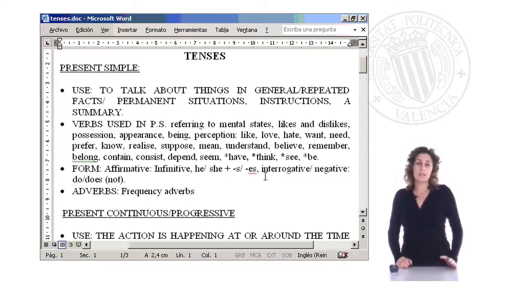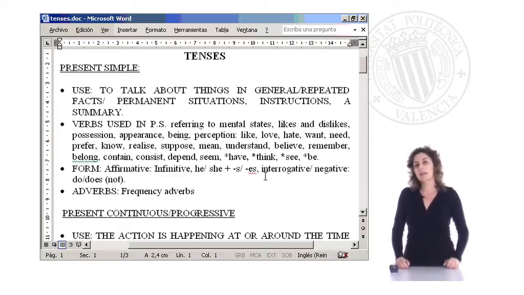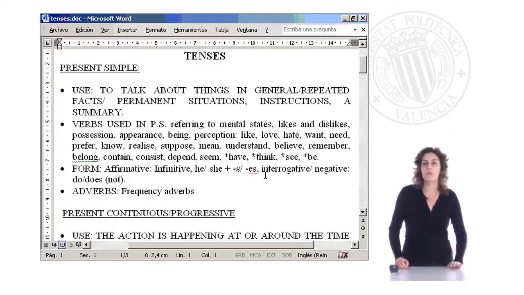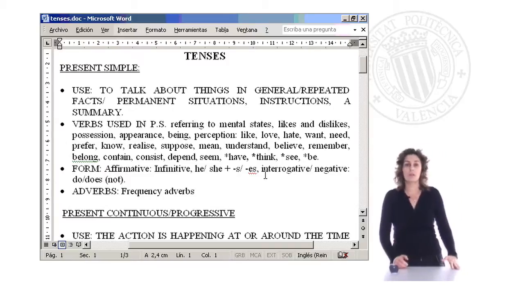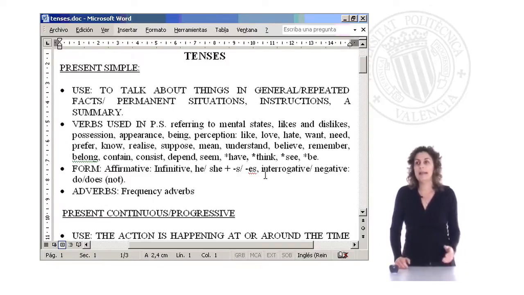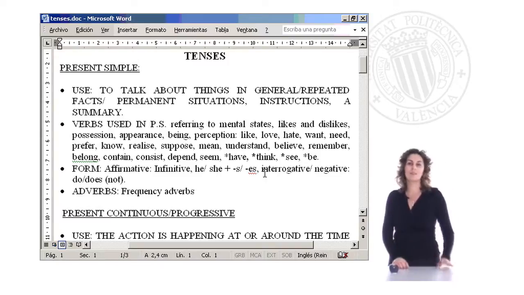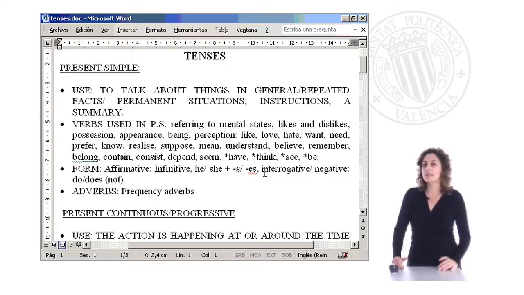Well, there are some verbs that are always used in present simple. Which verbs? As you can see on the board, when we are using a verb which refers to mental states, likes and dislikes, possession, appearance, being, perception, for example, I like this umbrella, right? It's present simple. We can't say, I'm liking it, because that means it's just at the moment, and it's not in general. That says that at the moment I like it, but tomorrow, no. Then it's not right to transmit this impression to the listener,